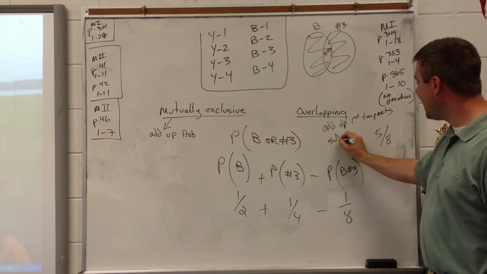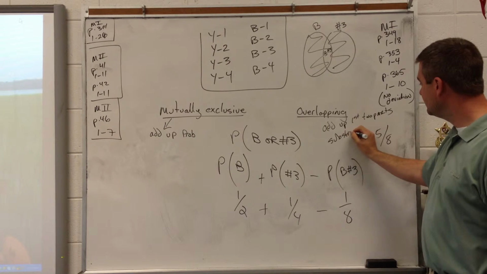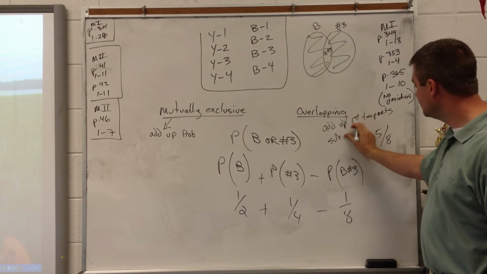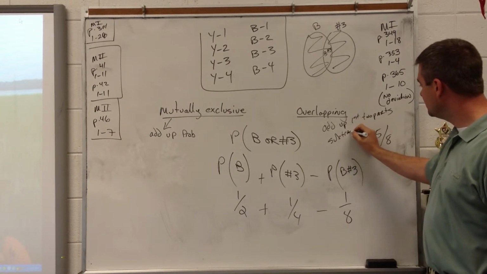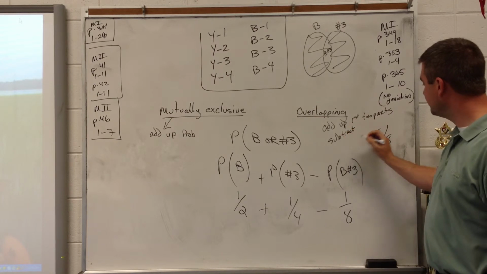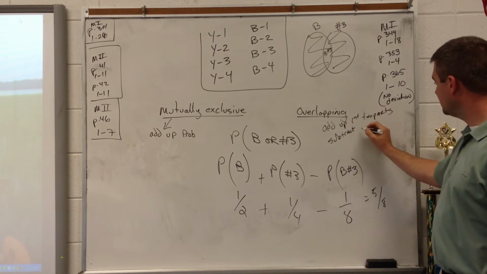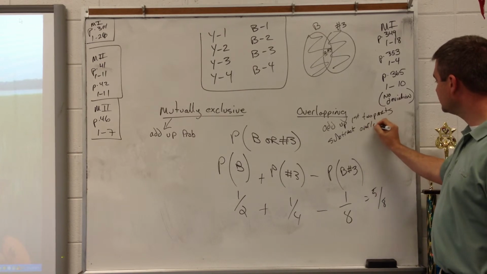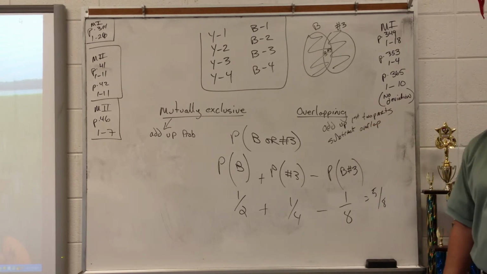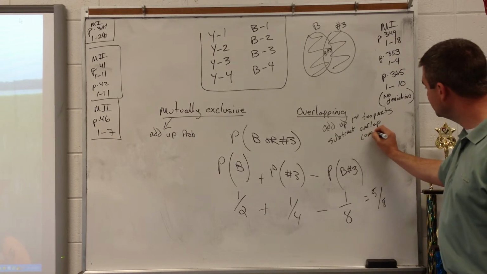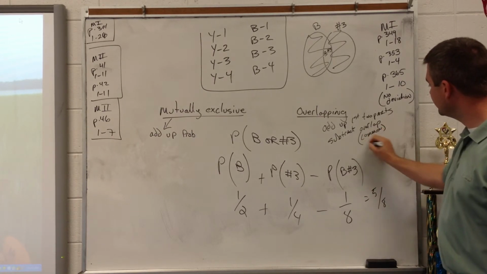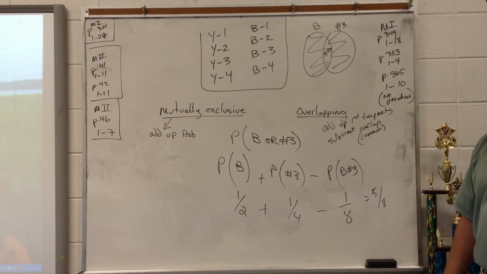Then you subtract the overlap, the thing that they have in common. You can put that in parentheses. All right, now questions. Everybody's got this written down. You write that down, then you can ask your question.